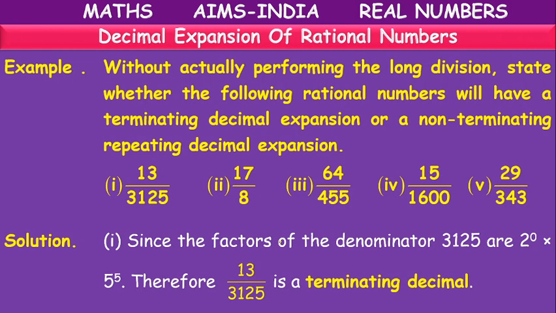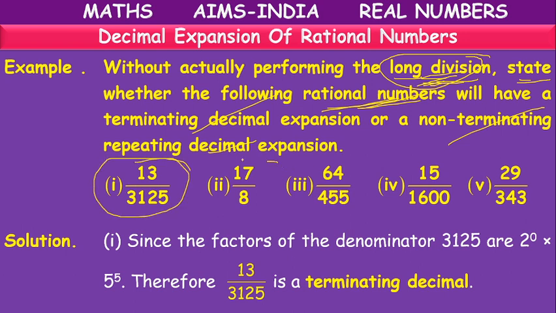Next. Here, without long division, we have to state whether the following rational numbers will have terminating decimal expansion or non-terminating decimal expansion.